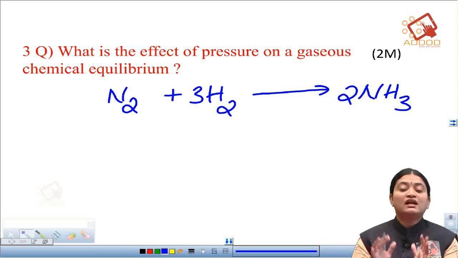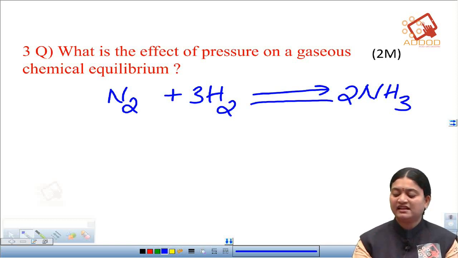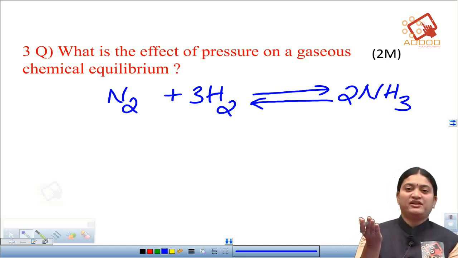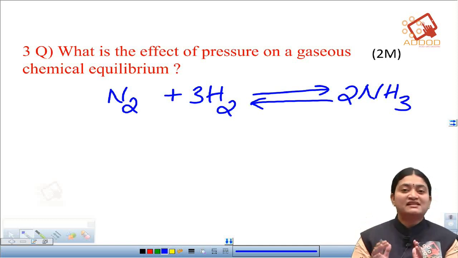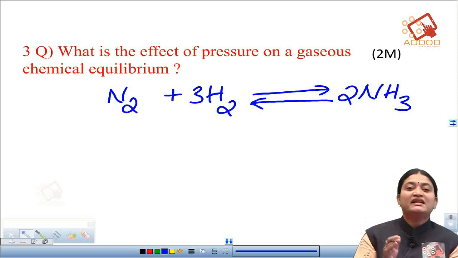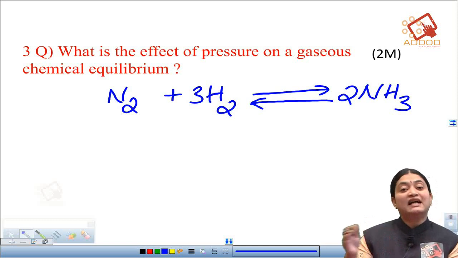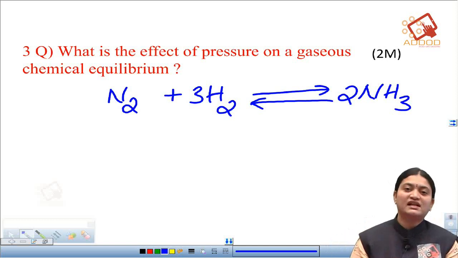Now what happens? This has attained the equilibrium. At the equilibrium, if we are increasing the pressure, then what happens? As I told you, if we are increasing the pressure, then the equilibrium will shift to that side where the number of moles are less.